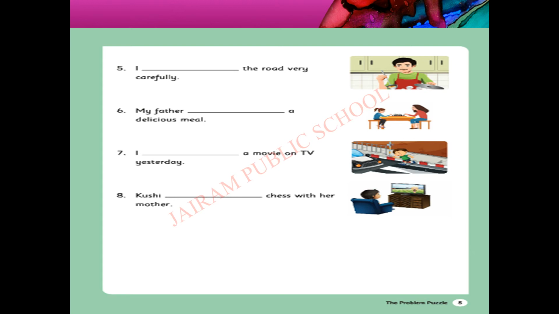Next one, I dash the road very carefully. Where is the road? Here it is. The boy is crossing the road very carefully. Already he crossed. So what will come here? Crossed. Cross plus ed, crossed.